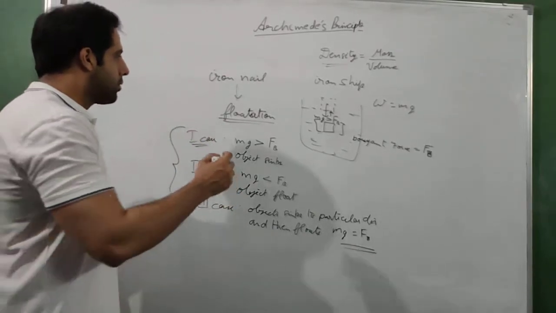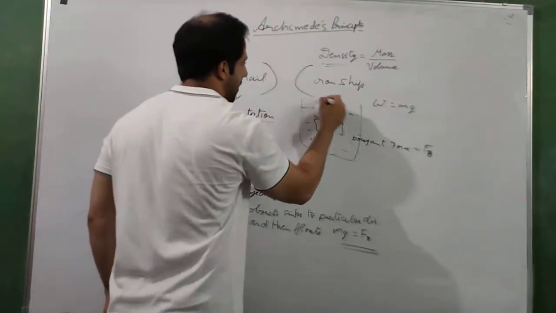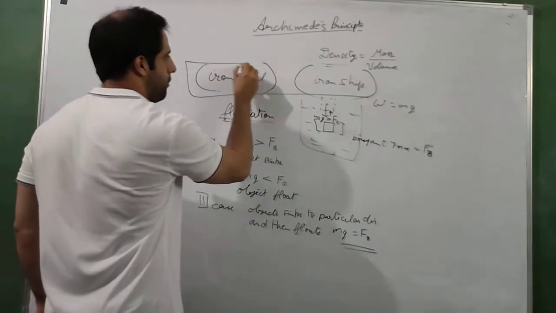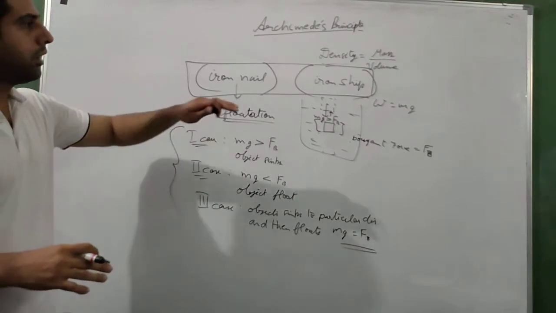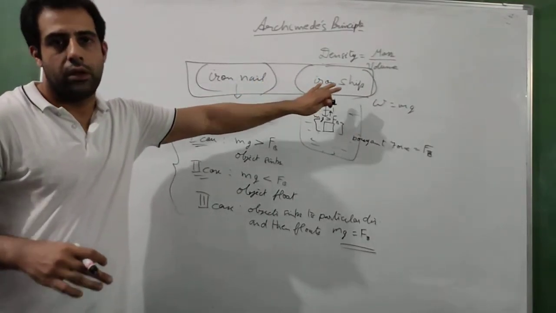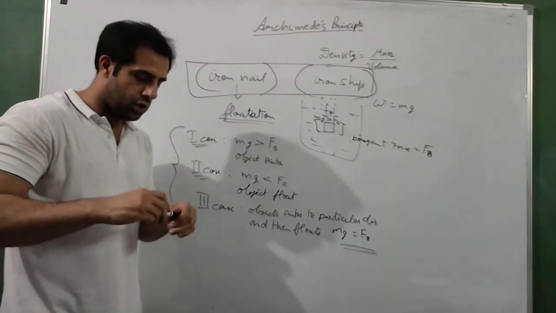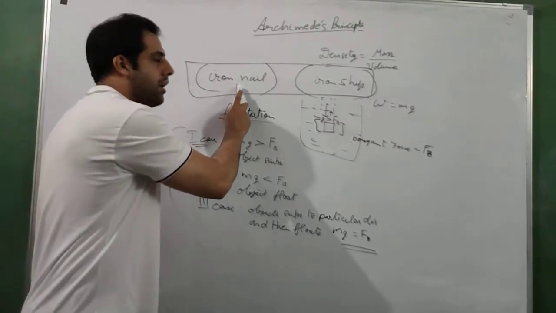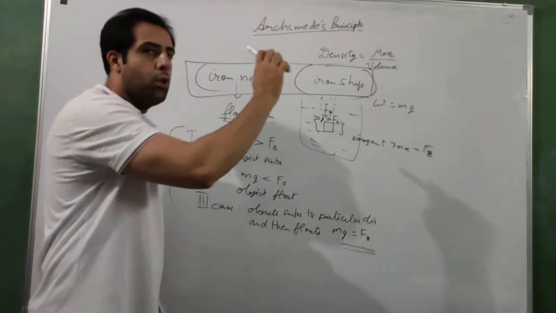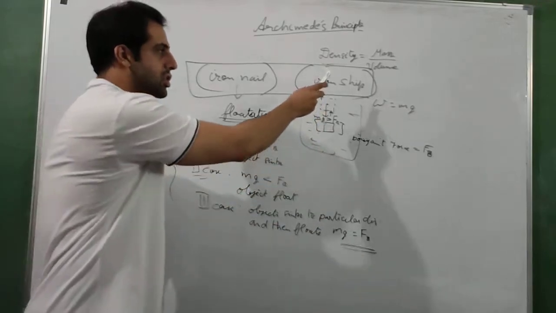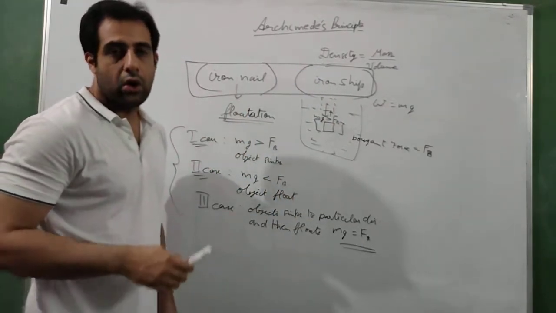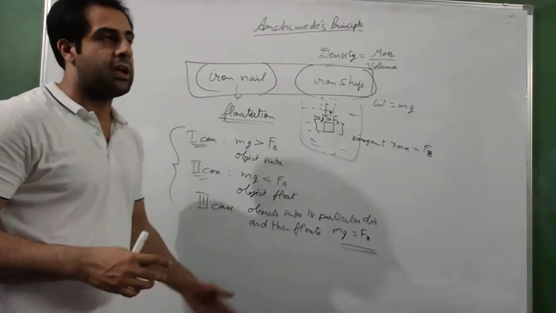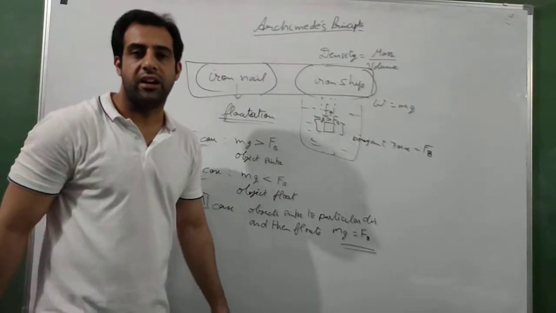Now come back to the question. This one is an important question. You have seen the video, read it from the book, then give me the answer to this. On the group, post your answers. If an iron nail and an iron ship both are put inside the sea, the ship floats although it is huge, the iron nail sinks although it is very small. Why does that happen? Apply Archimedes principle and give your answers.